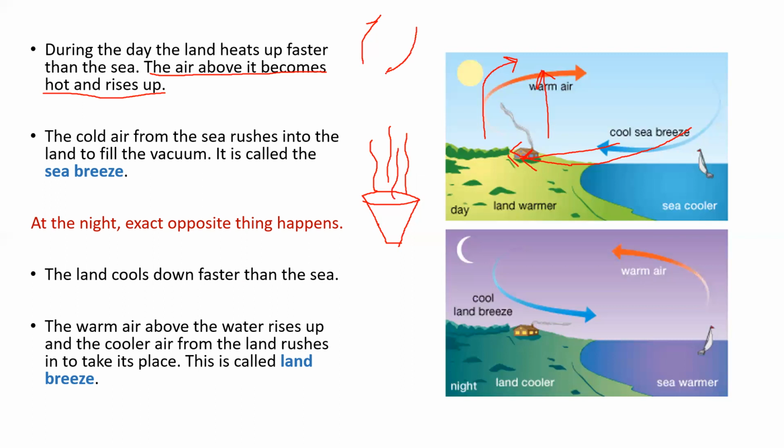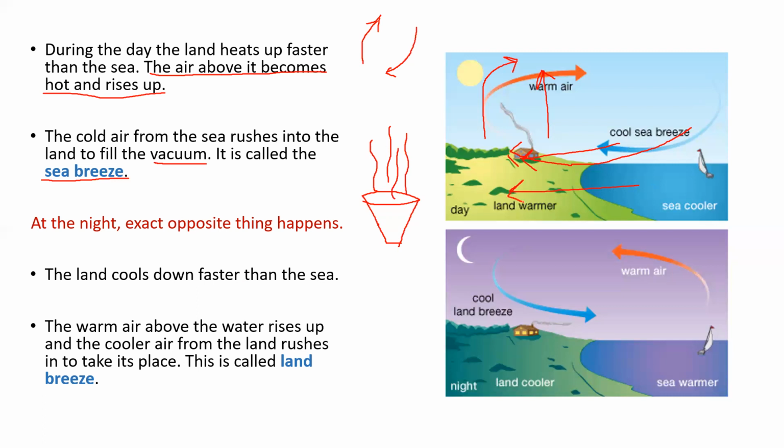Okay. Now what happens is this cold air from the sea rushes into the land to fill the vacuum. Vacuum means the gap that has been created after hot air went to the top. So this is called the sea breeze. Breeze means wind itself. So the air that is coming from the sea towards the land is called the sea breeze.